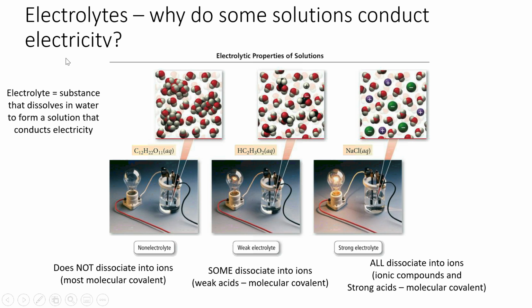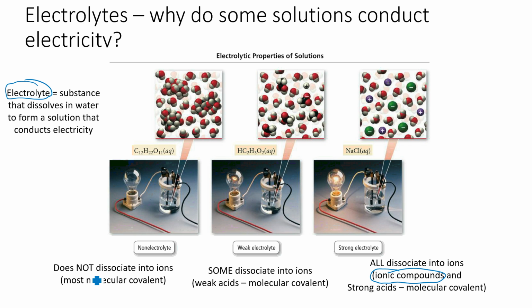When something dissolves in water and then conducts electricity, we call that substance an electrolyte. That's the word for it. You may have heard people talk about that, like with Gatorade. We've got electrolytes, which basically means we have some salts dissolved in water. Ionic compounds, when you dissolve them in water, are what we call strong electrolytes. They'll totally dissociate into ions, and that will allow them to conduct electricity.